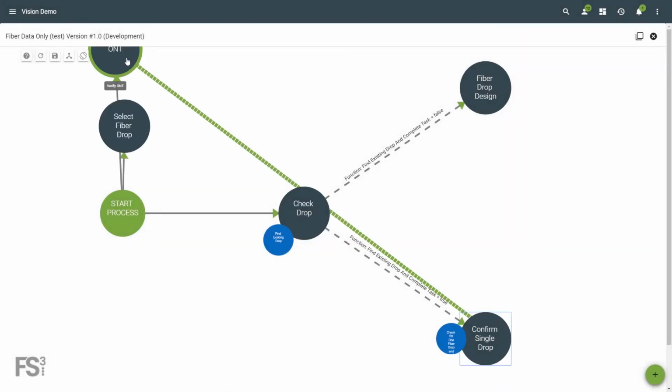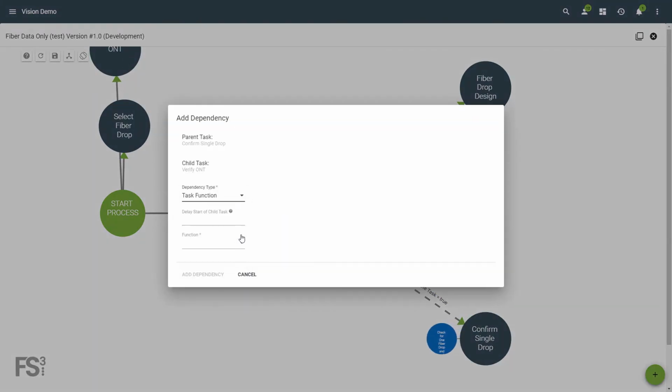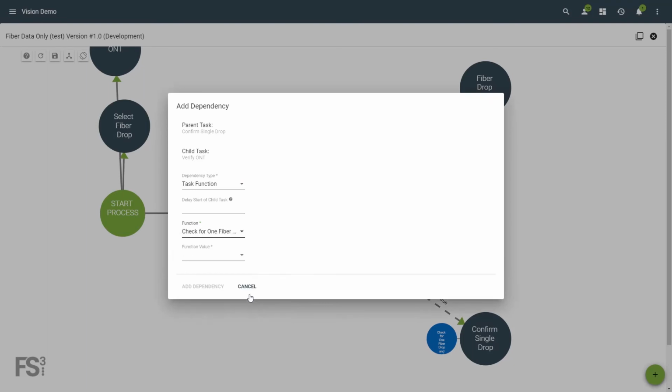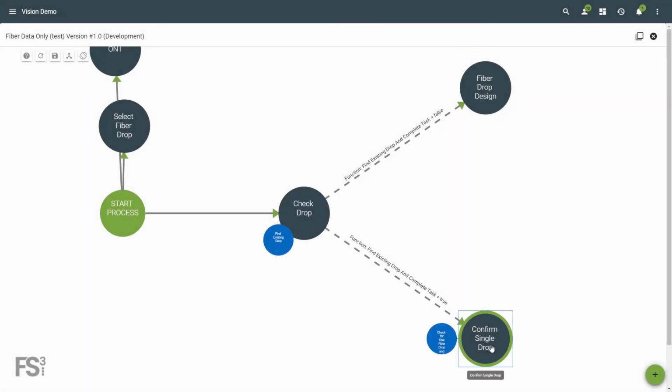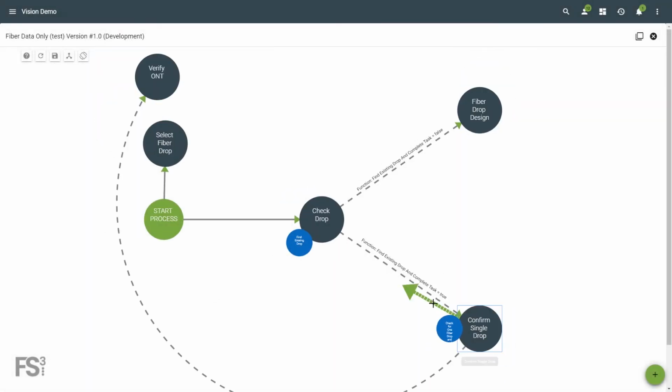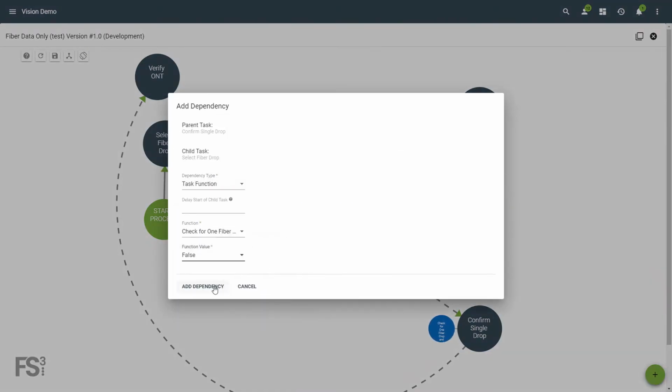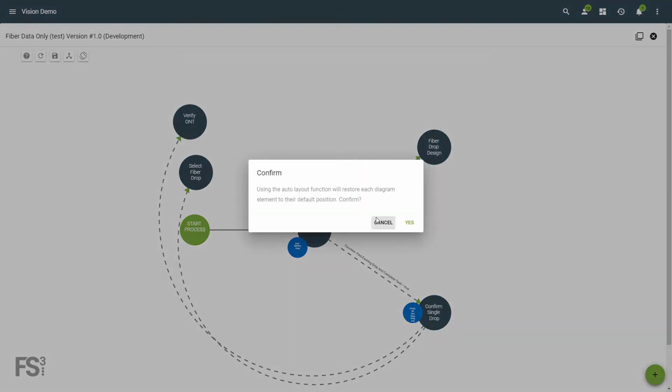Now we'll add our dependencies to these tasks. Now let's quickly build out more of the workflow.